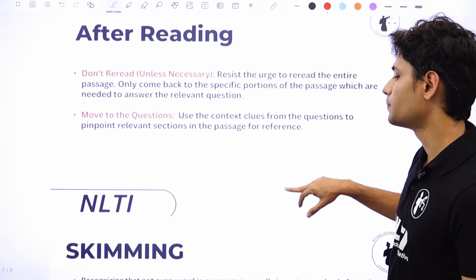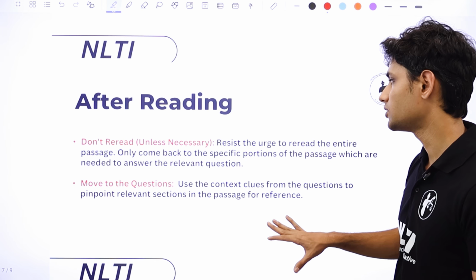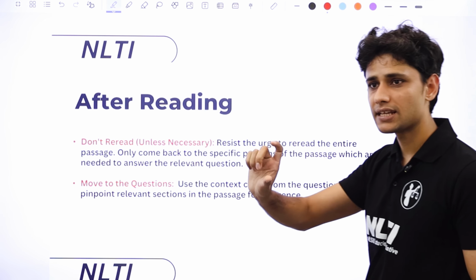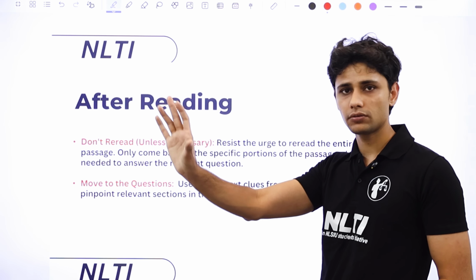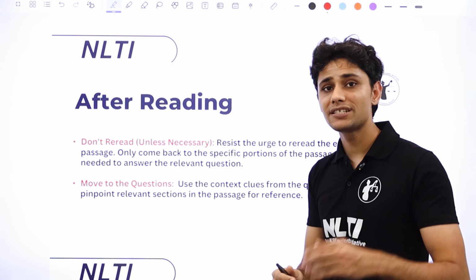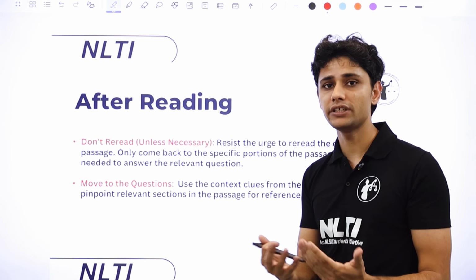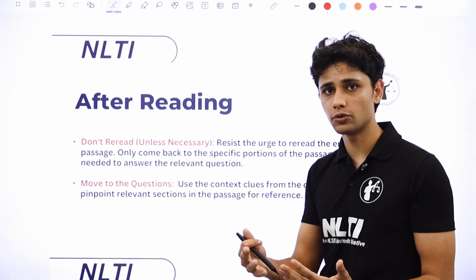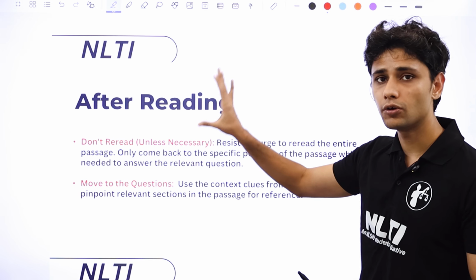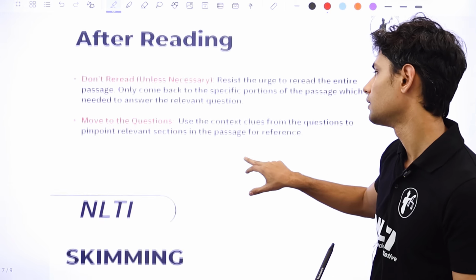Now this is the last bit, which is how to go about after reading, which is once you're done with the passage, do not reread. By reread, I mean that if the question is asking you a certain thing, go back to the passage and only read the relevant parts of the passage. Do not start reading the passage again. That's a fatal mistake, and that shows that even if you were skimming on the first go, you've not been able to do that properly either. So avoid rereading the whole passage, only reread the relevant excerpts from the passage.